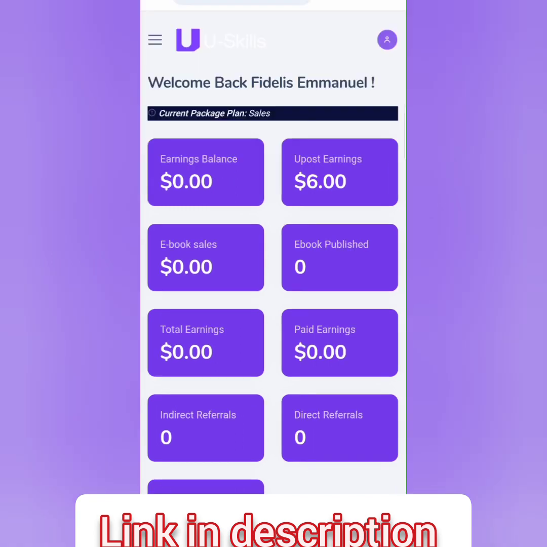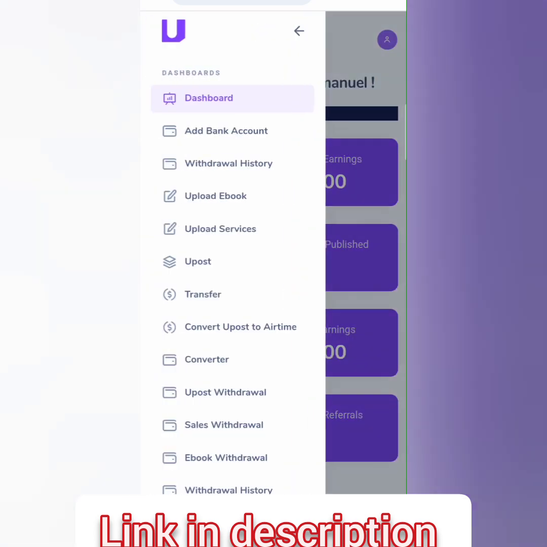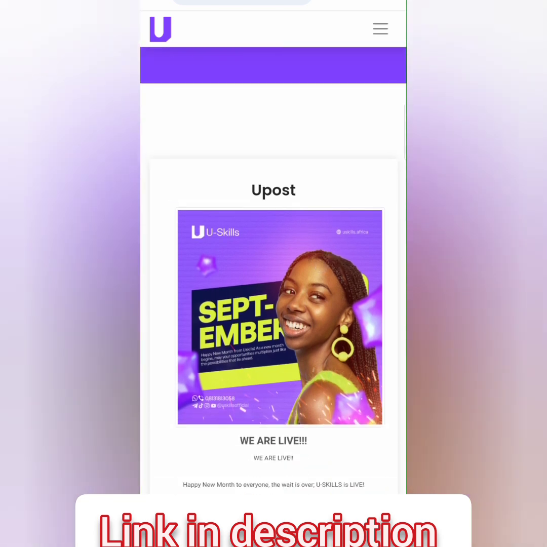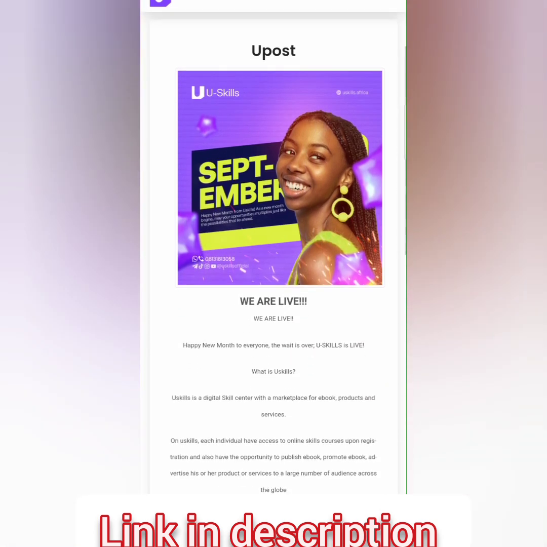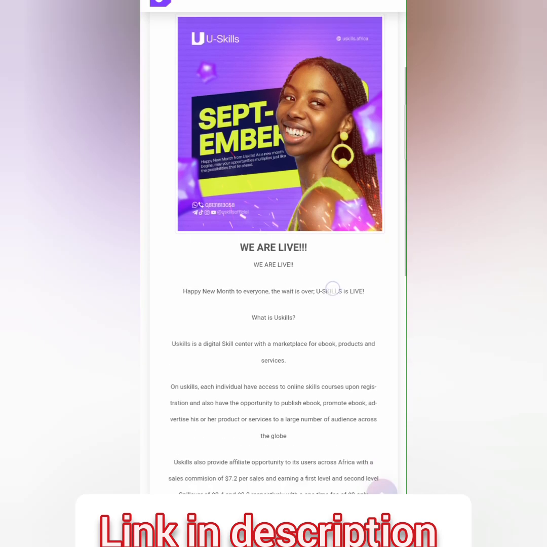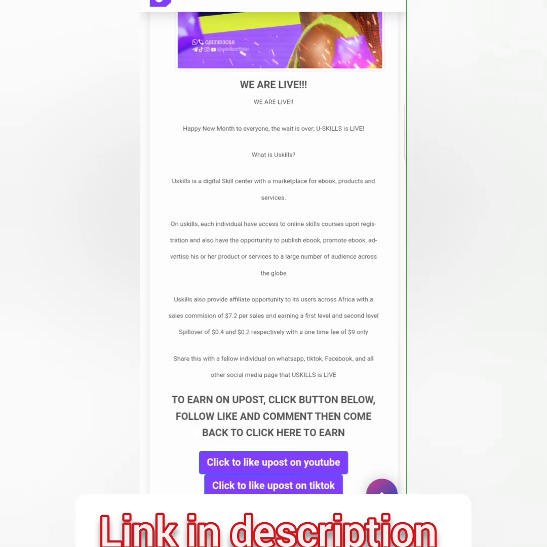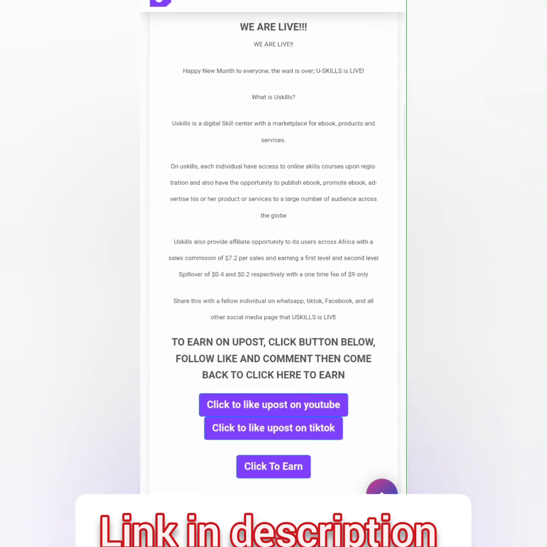For you to earn, all you need to do is click on these three dots, and then click on this U post. Now that I click on the U post, you can see the post of today. They post daily. You earn $1 every day by just performing simple social tasks like liking videos and commenting.